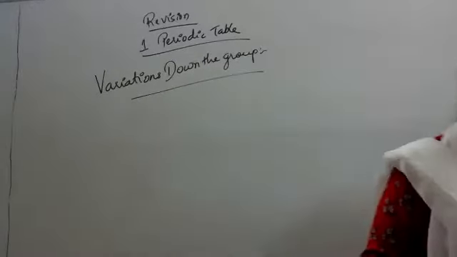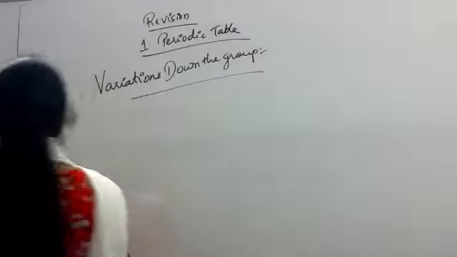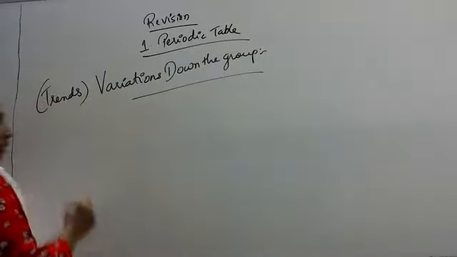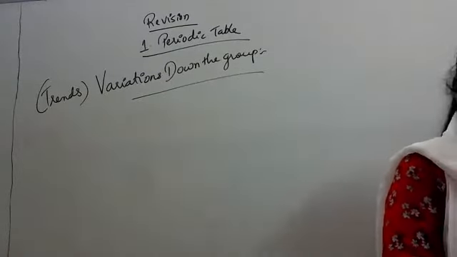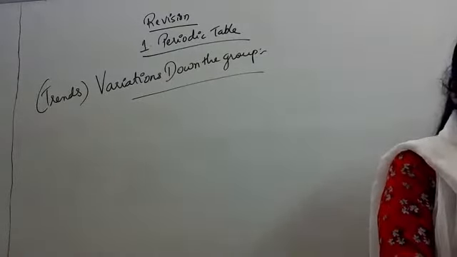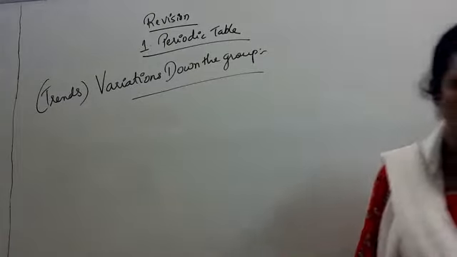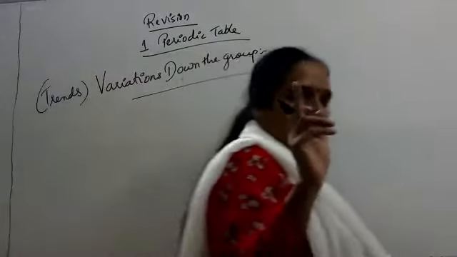Variations down the group, or we call it trends. Trends means changes. So you can also name it as trends. Trends means changes or what variations take place down the group. Now see, first of all, when we move down the group, for example, you can open textbook page number 10.